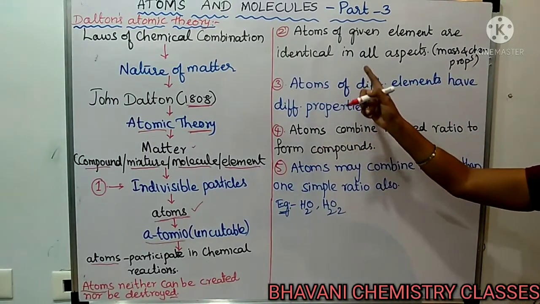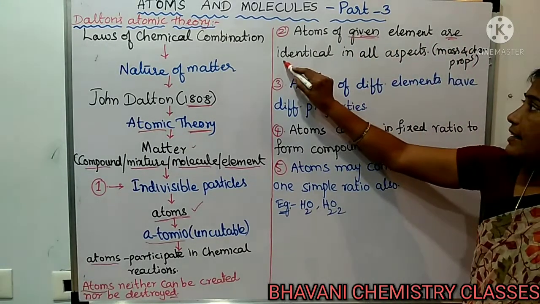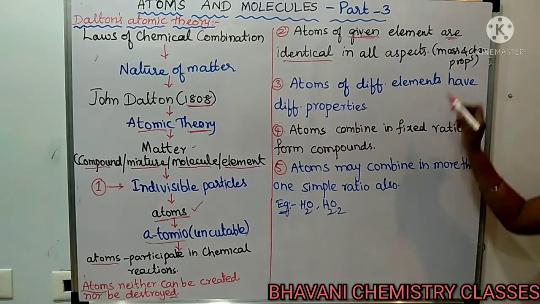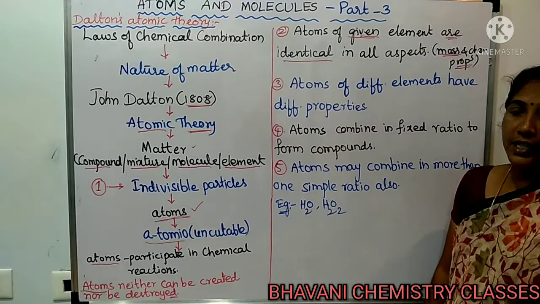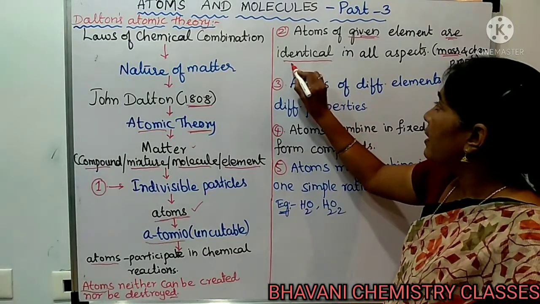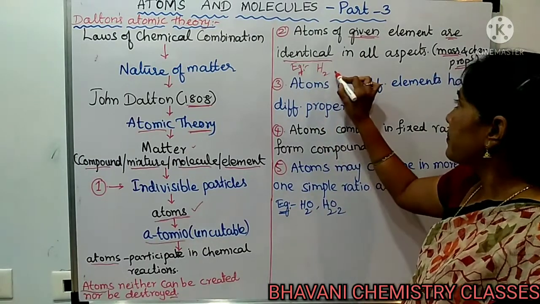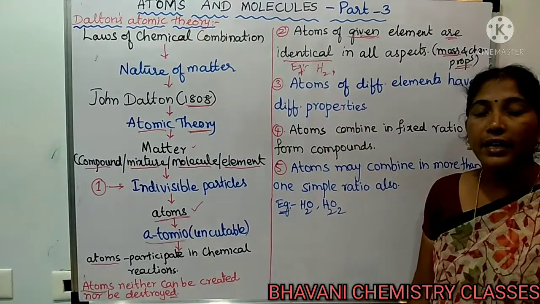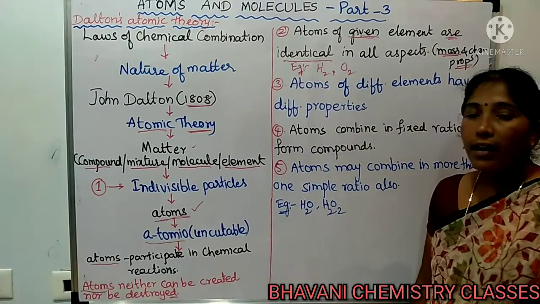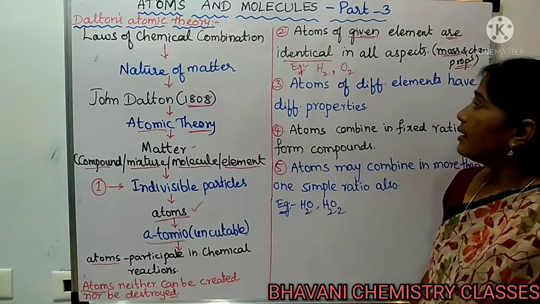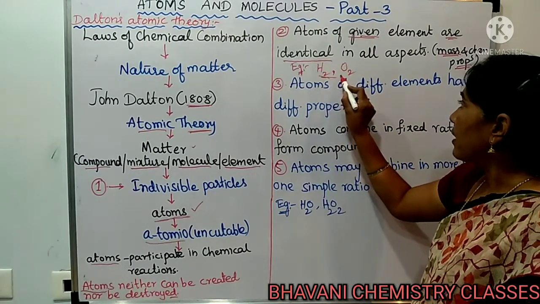The next proposal of Dalton is that atoms of a given element are identical in all respects. Means according to their mass or chemical properties, they will be similar to each other. We will understand with one example. If you take hydrogen gas, all the hydrogen atoms in the hydrogen gas will be identical. And if you take oxygen gas, all the oxygen atoms will be identical. This is also one proposal of Dalton's theory.